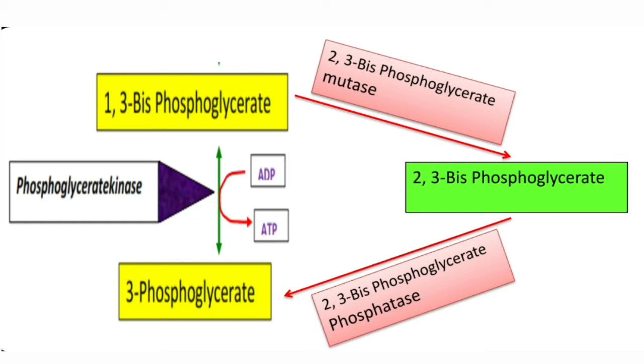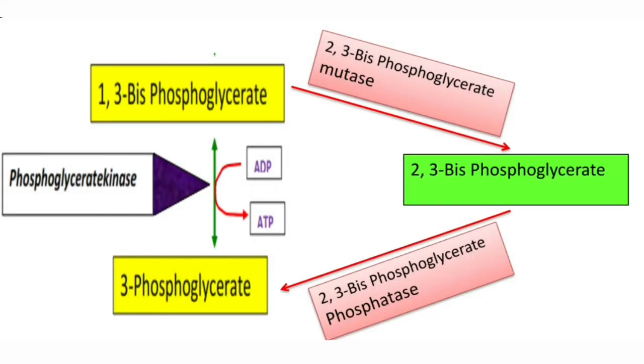When this bypass takes place and 1,3-bisphosphoglycerate is converted into 2,3-bisphosphoglycerate, no ATP is formed here. Simply, 1,3-bisphosphoglycerate is converted into 2,3-bisphosphoglycerate by changing the position of the phosphate from the first position to the second position. This change in position is catalyzed by the enzyme called mutase, that is, 2,3-bisphosphoglycerate mutase.